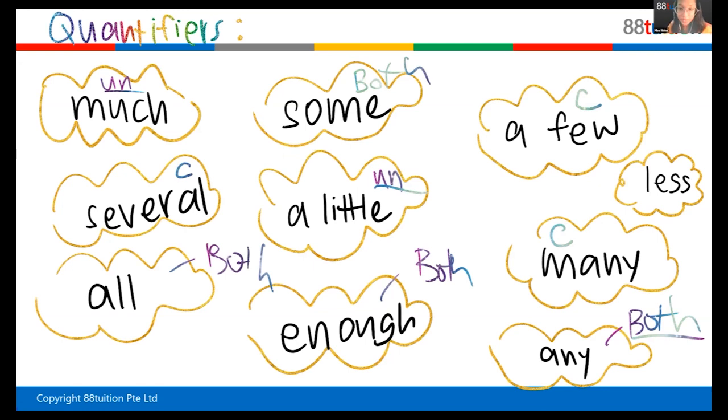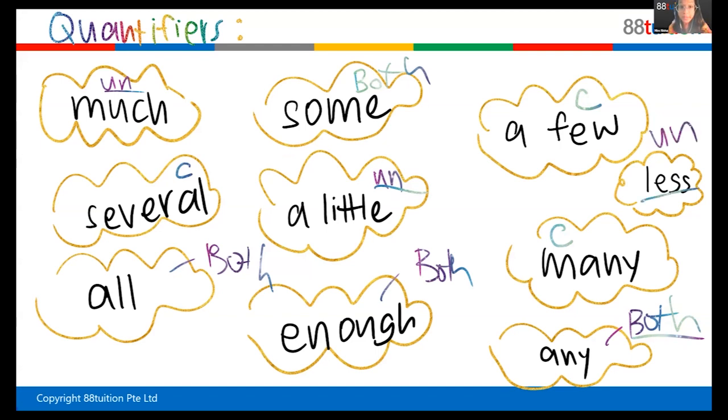So the last one here. What is the one that we haven't touched that is uncountable? Look at the screen. See the last one. There's one that I haven't written anything. Which one? Less. Yes, very good. Less is uncountable. You cannot count things. For example, I have less food compared to you. So less food is not countable, right? So this one's uncountable.